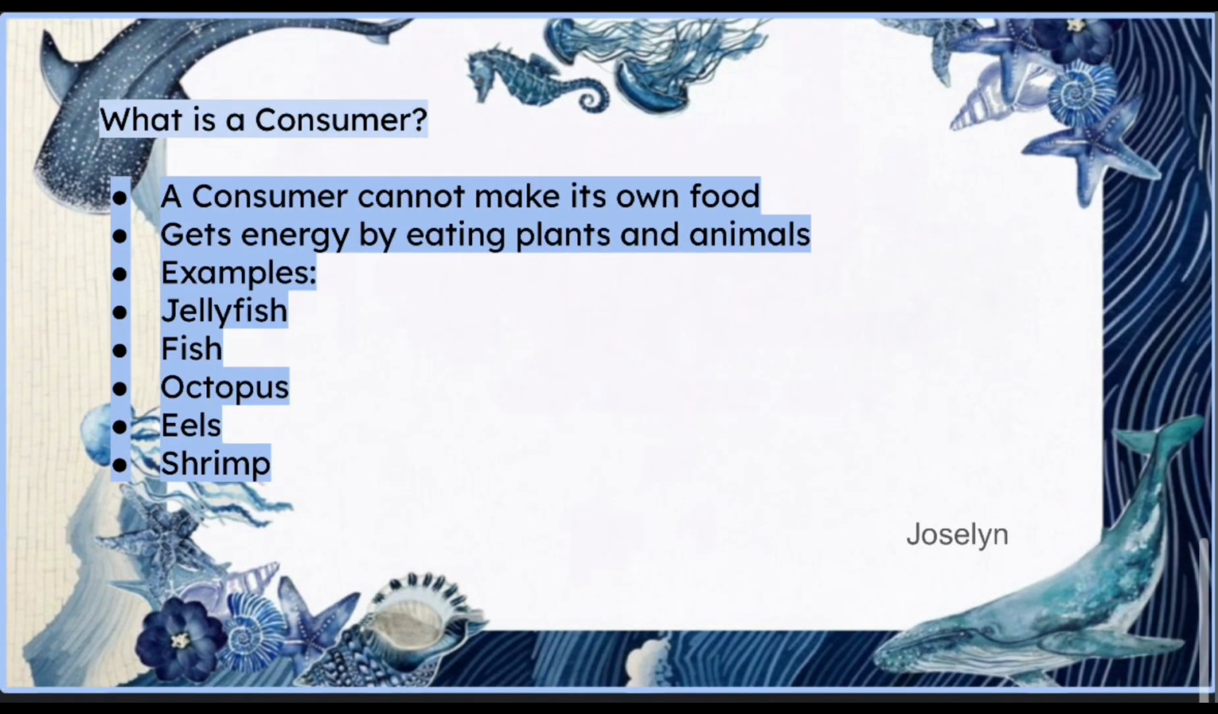What is a consumer? A consumer is a living thing that cannot make its own food, so it eats other plants and animals to get energy. Jellyfish, fish, octopus, eels, and shrimp are consumers because they cannot make their own food and must eat other organisms to get energy.